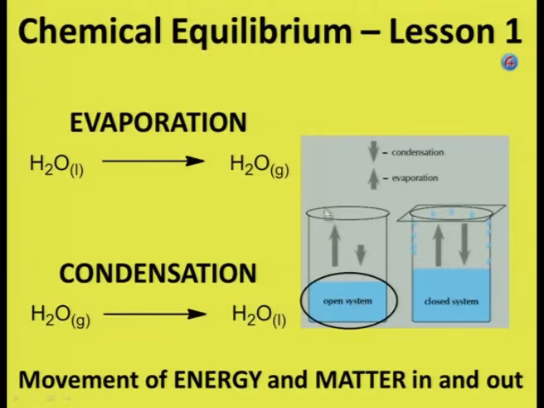So not all of the liquid phase going into gas phase can come back by condensation. So the level of the water will decrease. In a closed system, the level of the water would stay constant because each molecule that goes into gas phase must come back into the liquid phase at some time. It cannot go out into the atmosphere and disappear.